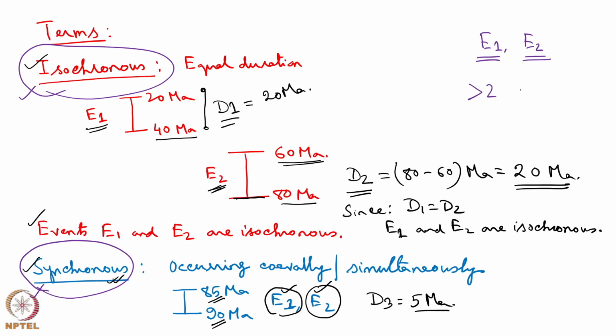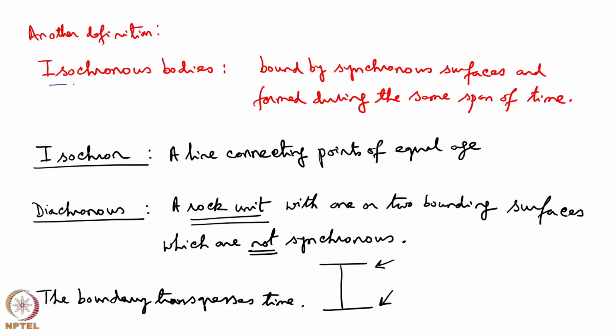These are the geological events. We can also take more than two events to explain isochronous and synchronous terms. Few more definitions. What is the meaning of isochronous bodies? Here bodies means we are talking about the rock bodies.